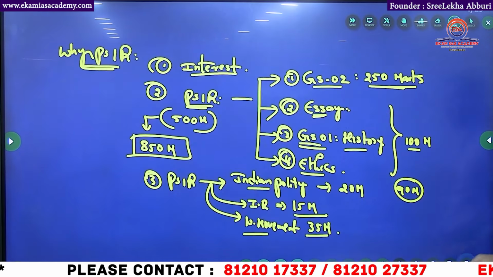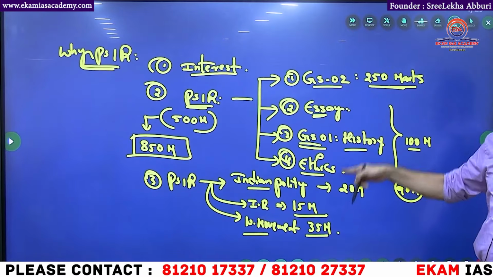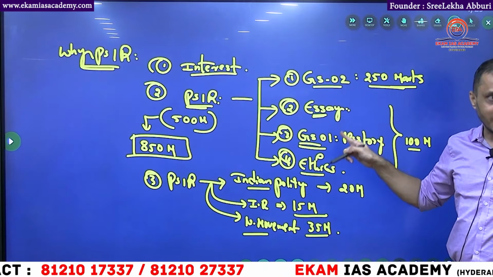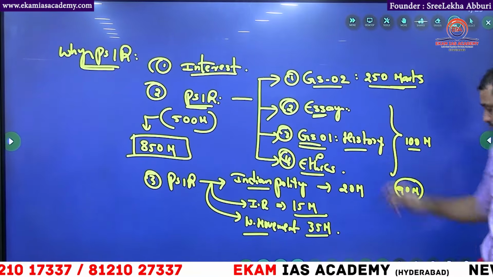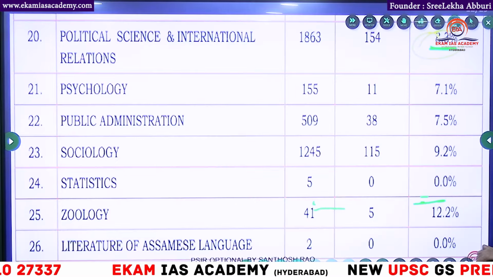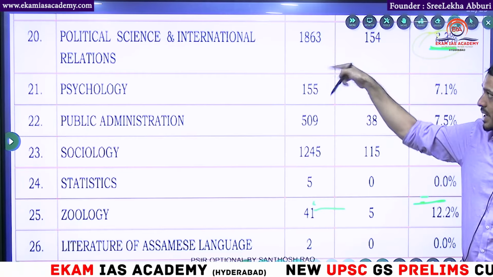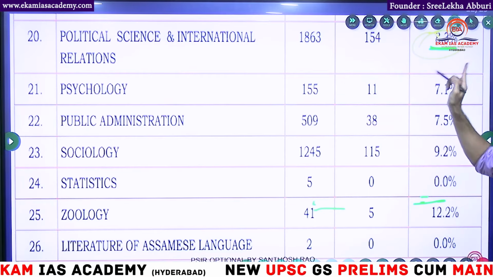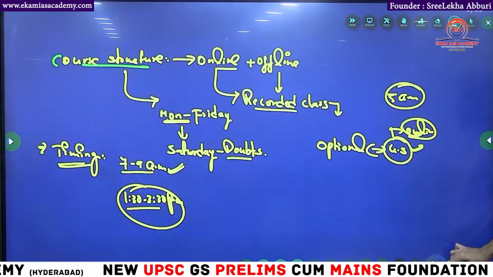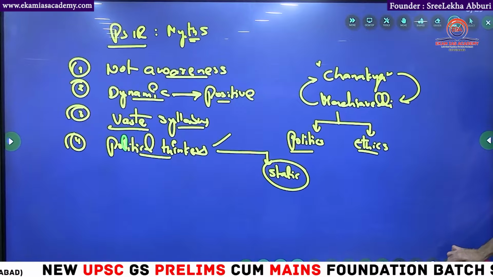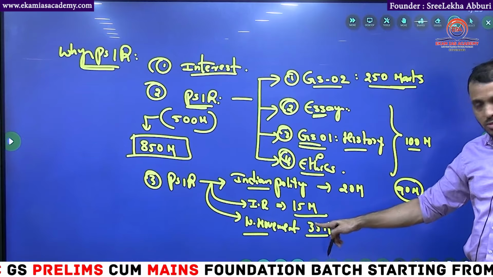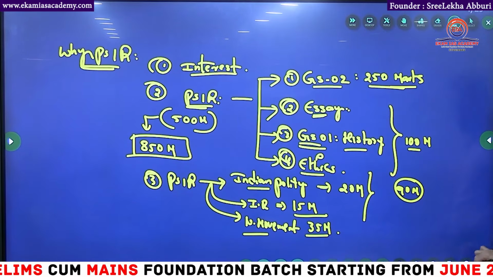We covered why PSIR, and how PSIR helps in your GS2, essay, history and ethics. We also saw the success rate of PSIR from the UPSC 2020 reports: 154 PSIR students in the selection list. And I told you polity, IR and Indian national movement will all be covered in PSIR for the prelims.